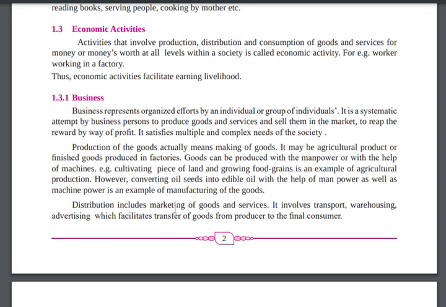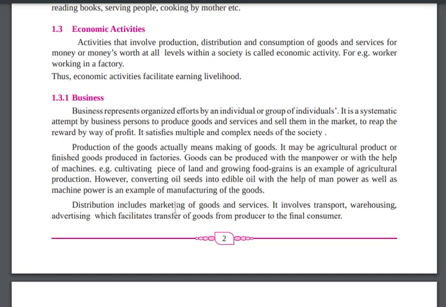Let's say, for example, a particular doctor is working under the hospital, and you want to go to the hospital, then you will check up your health. But that doctor is opening a clinic in a nearby area. So he is also satisfying the needs of the society, right? And he is also earning more money than he got in the hospital.